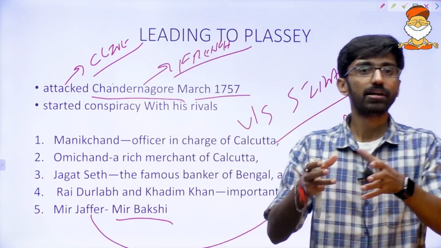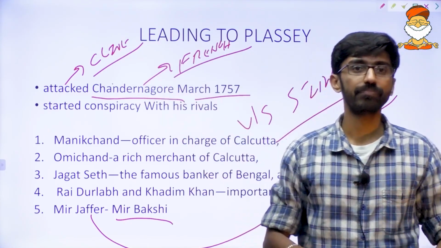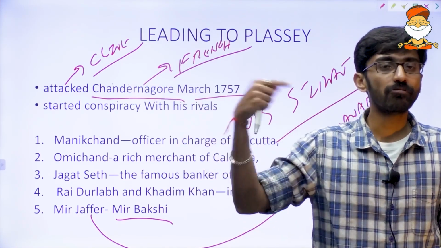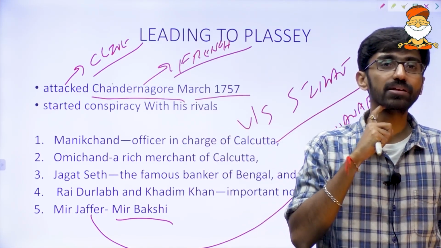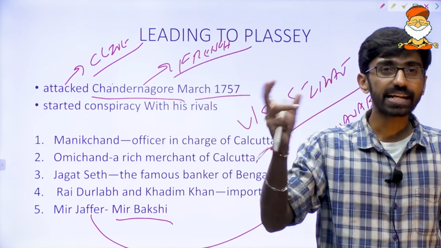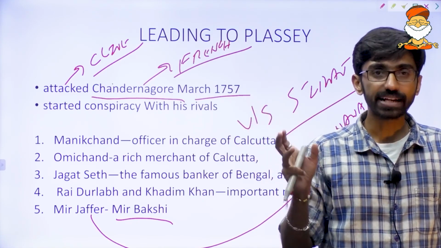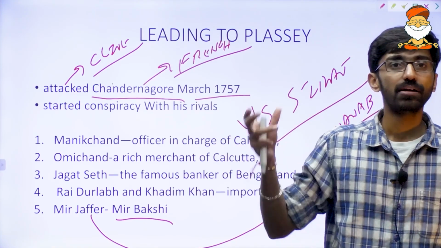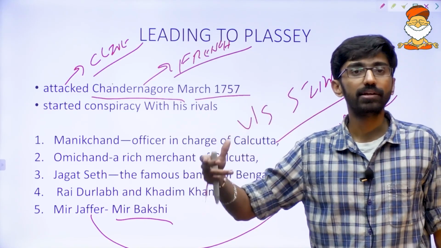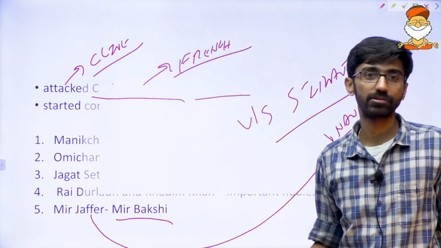So can we say the result of Plassey was already predetermined? Was it a real battle? Was it a real war? No. Definitely not, right? Because everybody knew that Siraj-ud-Dowla was going to lose, and even the army commander was also fighting for the Britishers.